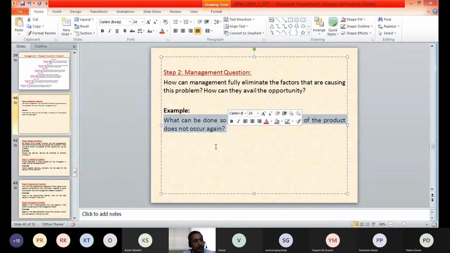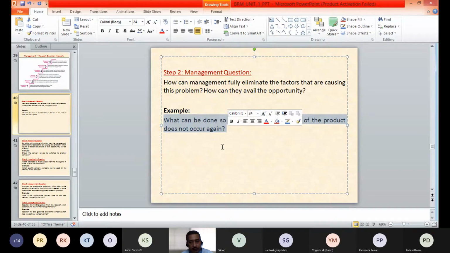The management dilemma, the difficulty in taking decisions, was related to the different complaints about the product. We primarily understood that the complaints are all about the delay in the delivery, and now we are framing the management question: how can the delay be avoided? What can be done so that the delay in the delivery of the product does not occur again? That is our management question.